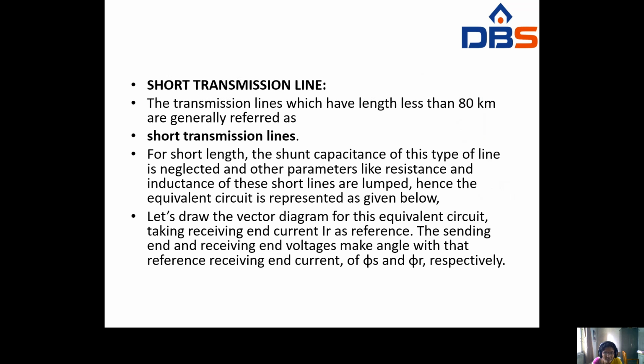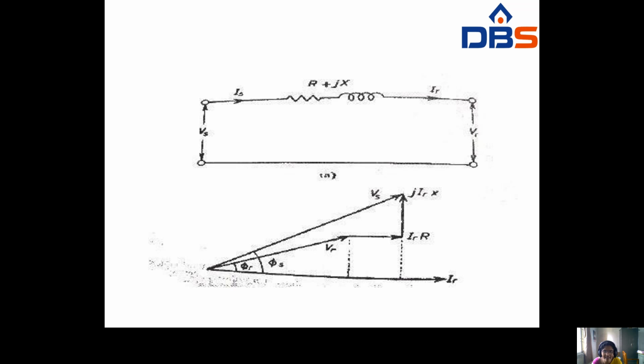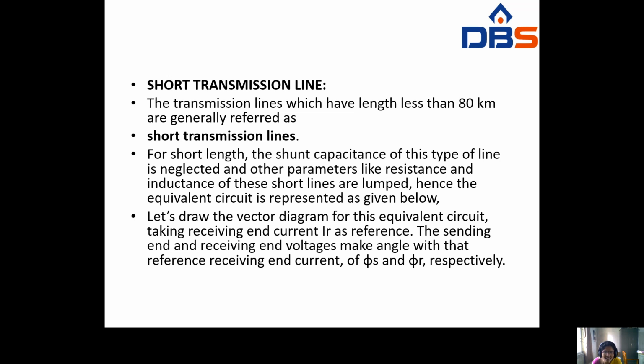Let's draw the vector diagram for this equivalent circuit, taking receiving end current IR as reference. So the sending end and receiving end voltages make angles with that reference receiving end current of phi s and phi r respectively.